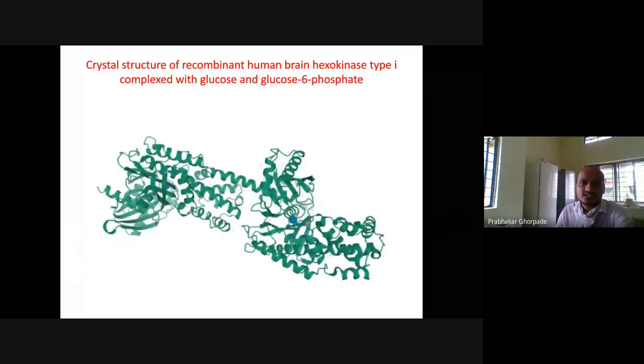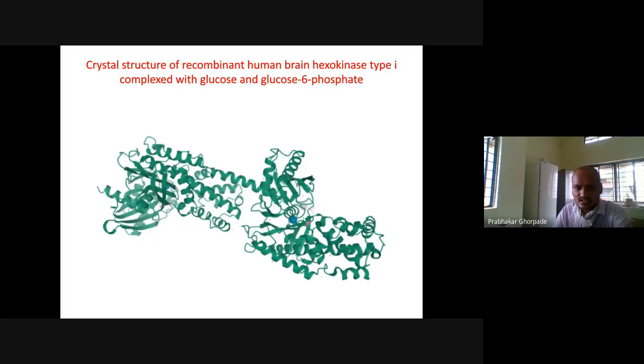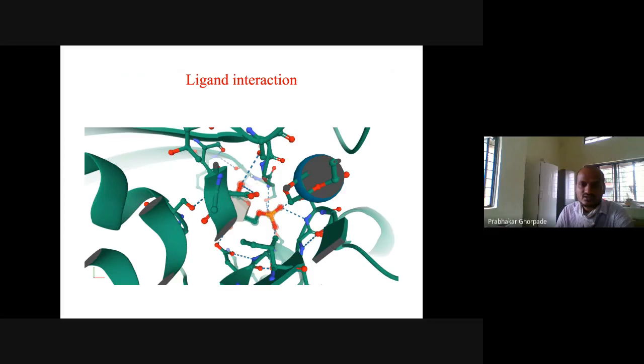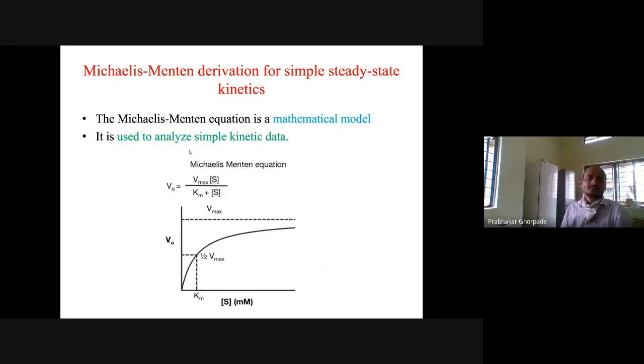And if you see the three-dimensional structure of the protein, it will look like this. For example, here our glucose is interacting, so this interaction will look like this. This is some ligand interaction. Different sequences come together and then they can interact, and then our reaction can progress further. Now, Michaelis-Menten derivation from simple steady state kinetics.